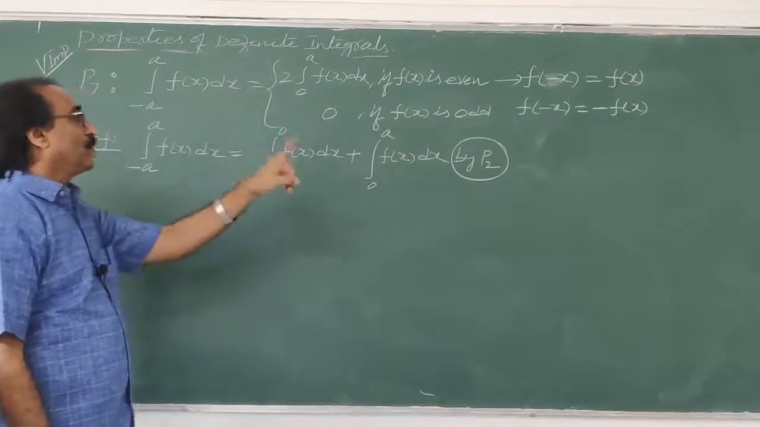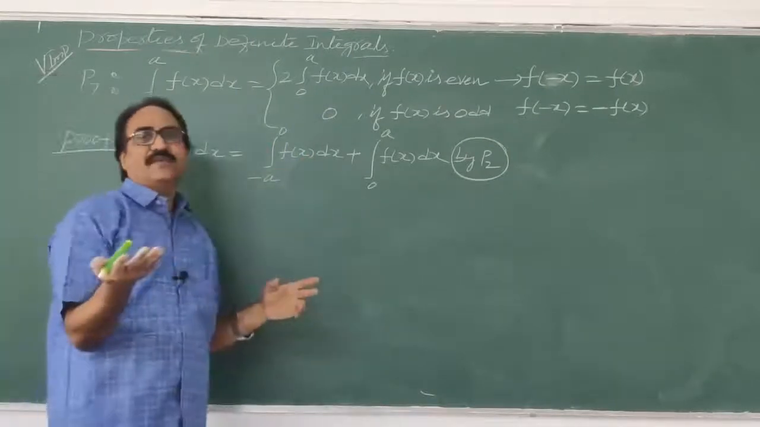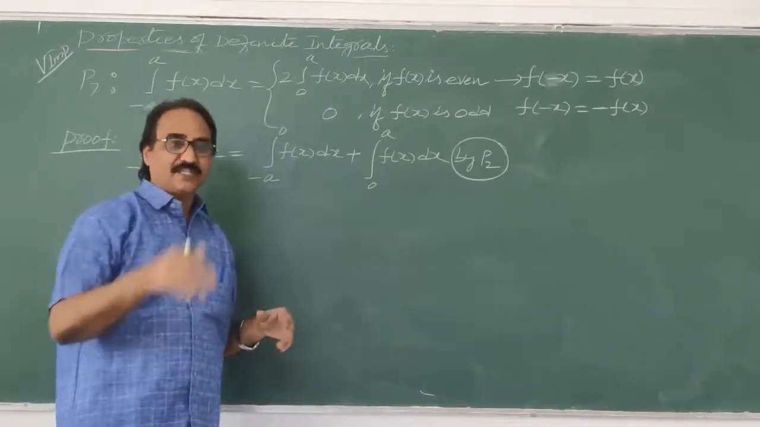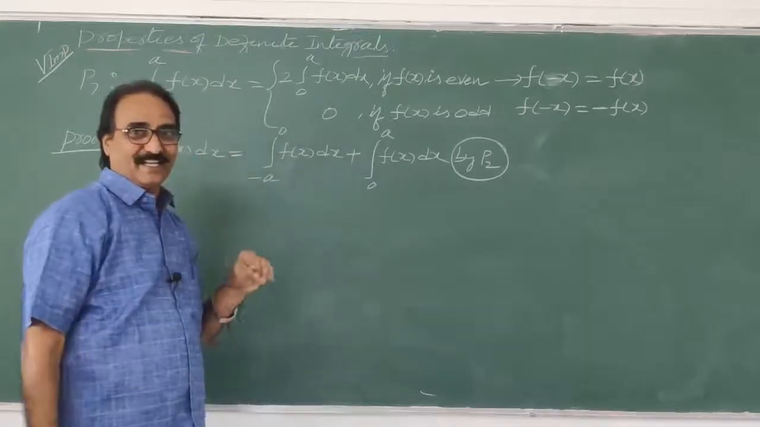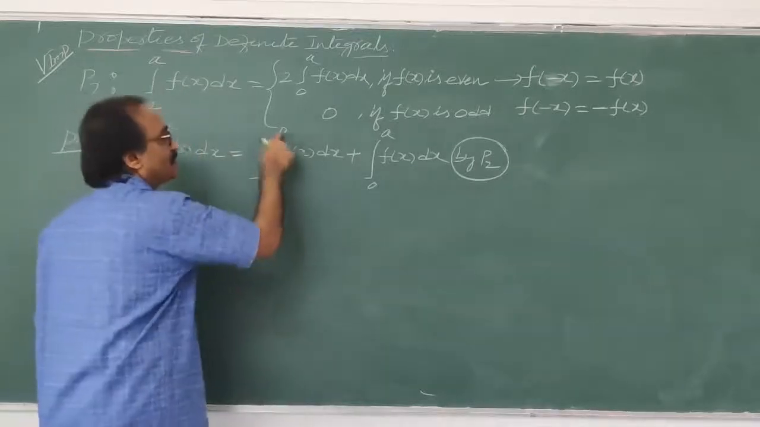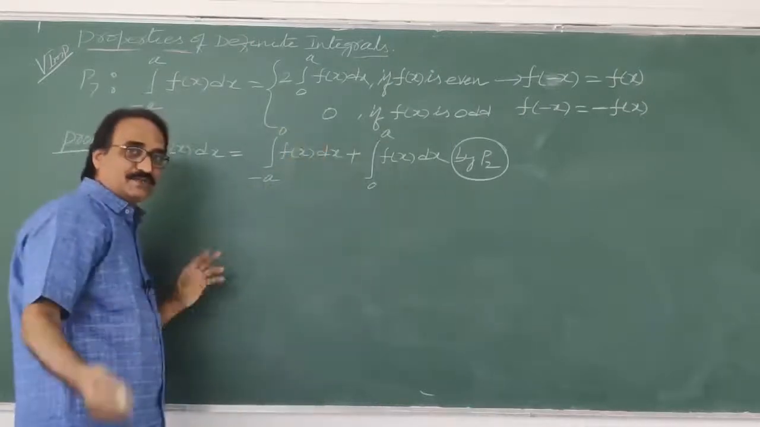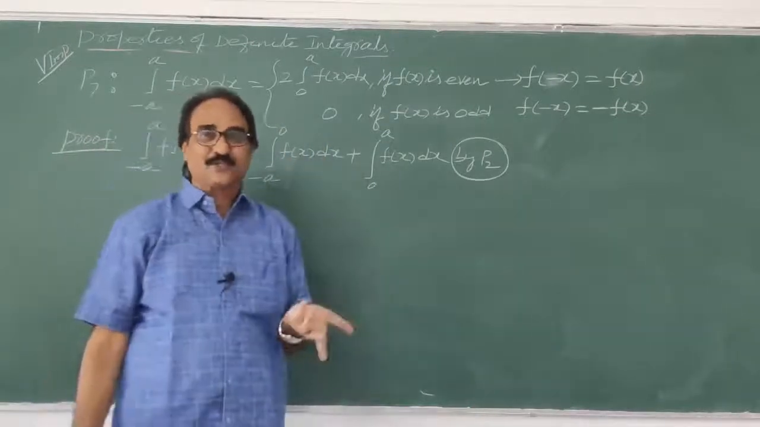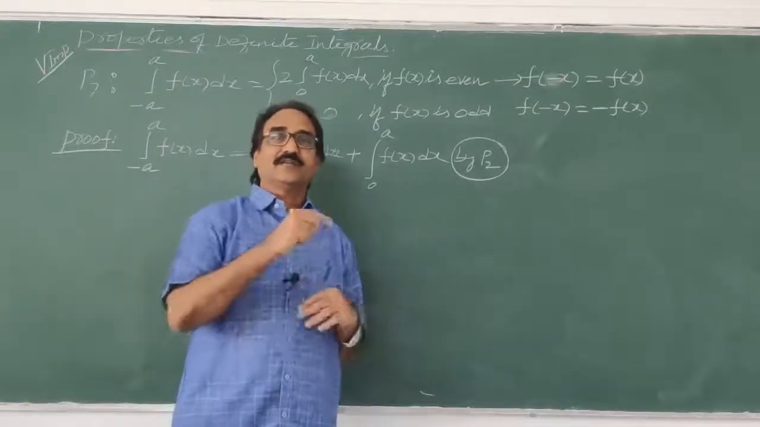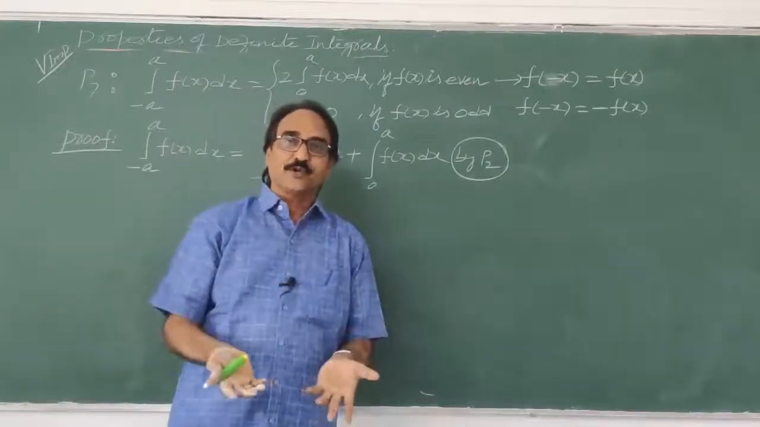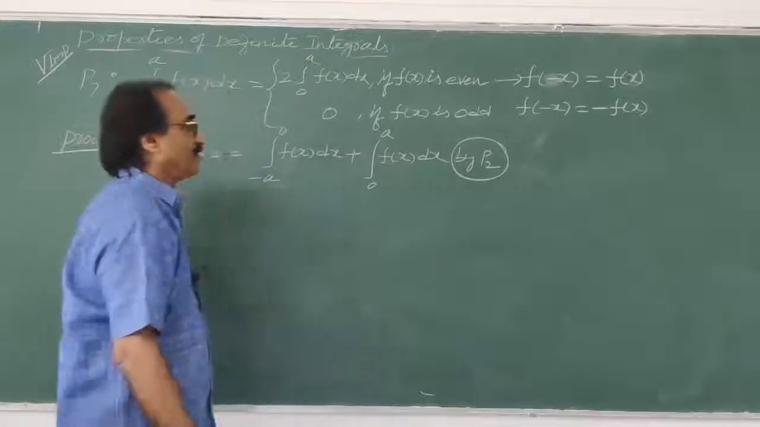Correct? By property 2, integral a to b f of x dx equals integral a to c f of x dx plus integral c to b f of x dx. That's all I did. So here what is c? C means 0. What is a, b? Minus a and a. Understood? The same property we did in P5 also. Correct or not? But exactly 0 to 2a is there, 6th also 0 to 2a. Happily we wrote that. Now we are proving it.